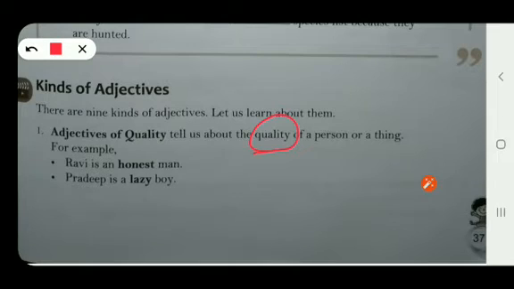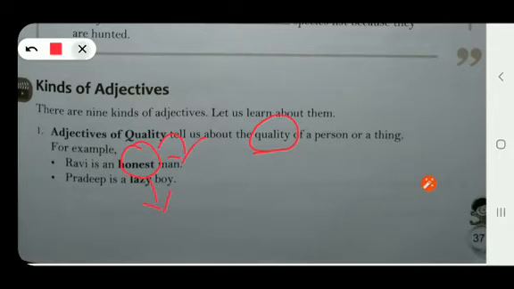For example, Ravi is an honest man. Here we are talking about a man whose name is Ravi. And what kind of man is he? He is an honest man. So the word honest is an adjective which tells us about the word man, which is a noun. This word honest is describing Ravi. What is it describing about Ravi? That he is a man of honesty, or he is an honest man, right?